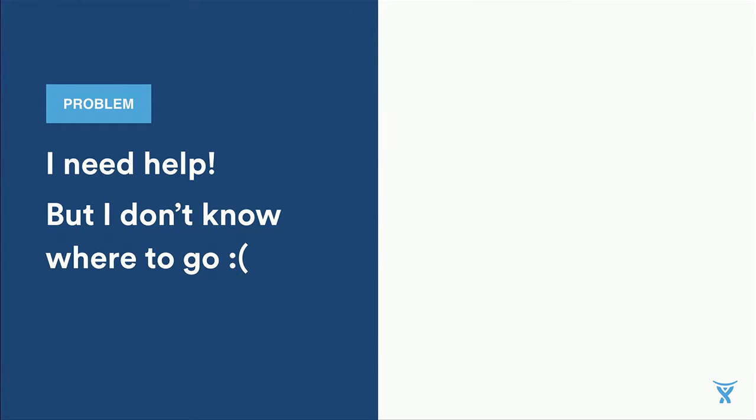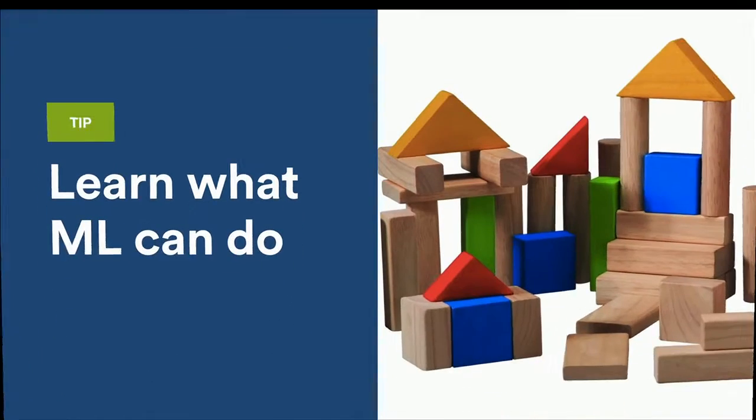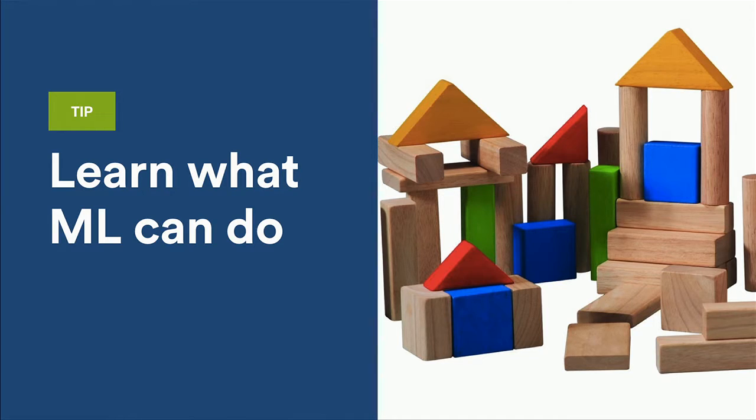So we've broken down this bigger problem from I need help, but I don't know where to go, into this smaller problem. I know the specific thing that I want, I just don't know what category it belongs to. Now, this is a classic machine learning problem known as classification. So the tip here is to spend a little bit of time to get familiar with the common types of problems that machine learning can solve. Because you will get to a point where you or someone else on your team will need to recognize that a particular sub-problem has known and established solutions that you can use as starting points.